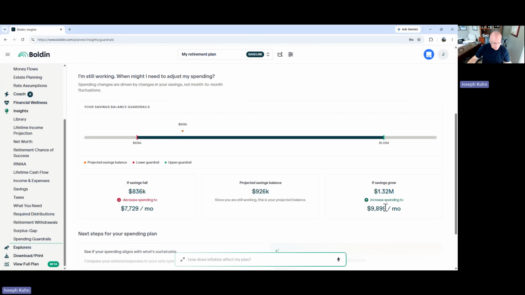I already talked about sequence of returns. So there you go, folks. I'm going to stop sharing right here.